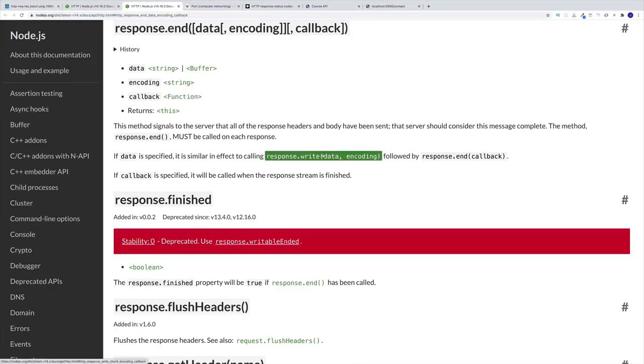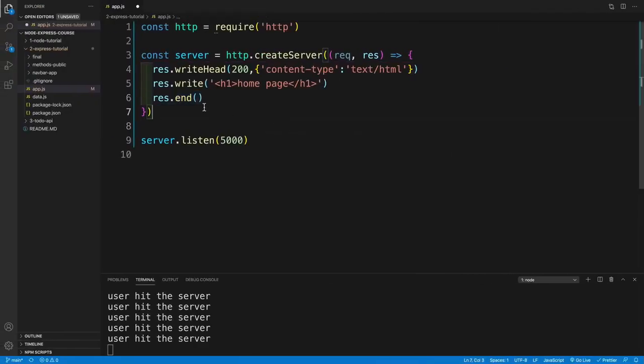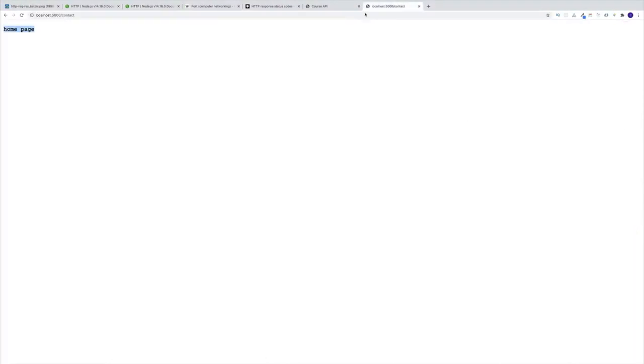And you saw that in the docs, where it says if data is specified, it has a similar effect to calling response.write, and then we pass in the data followed by res.end. But you always need to call res.end. So this is really up to you. If you want, you can pass this directly into res.end. I like to write it a bit explicitly, where I say res.write. So that is my body. And then I just end the communication by calling res.end.